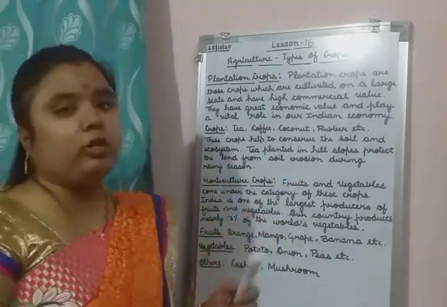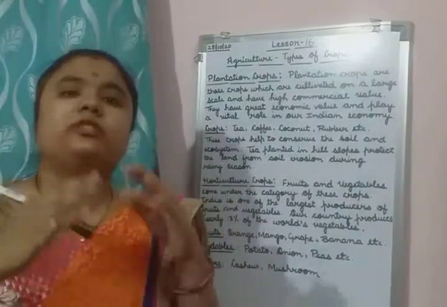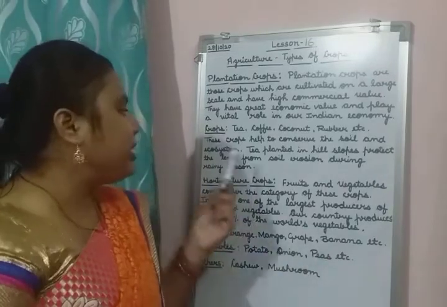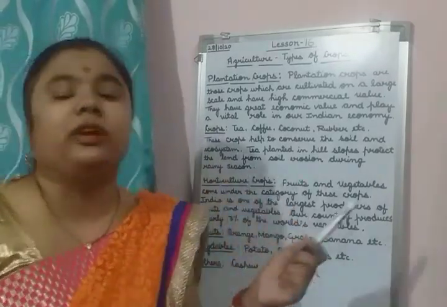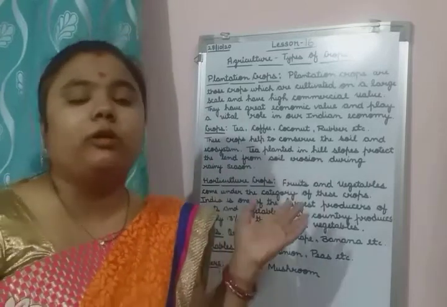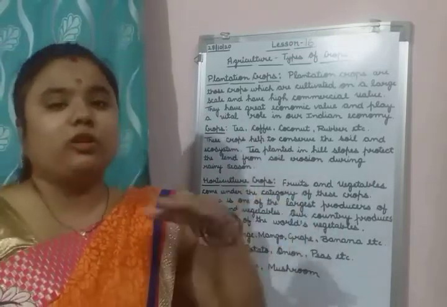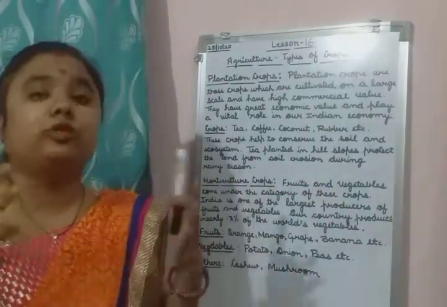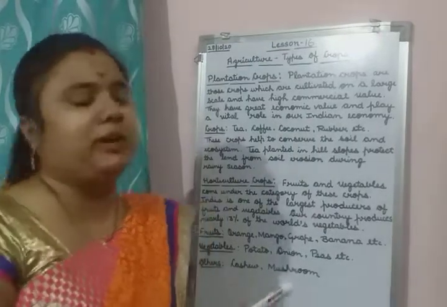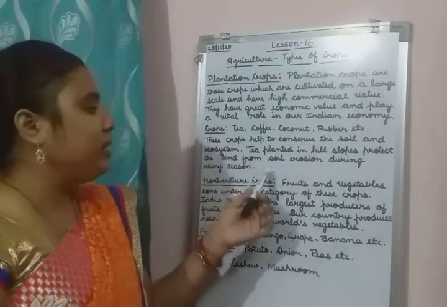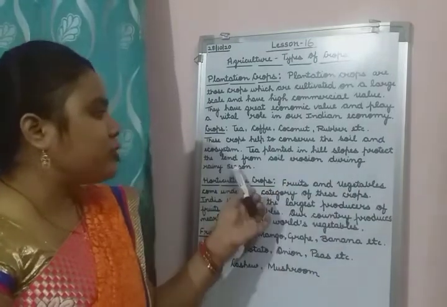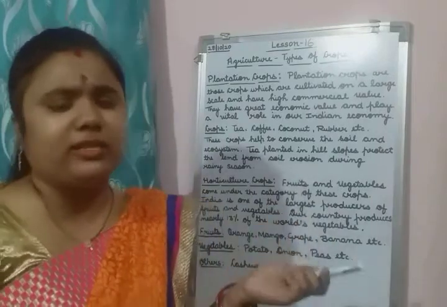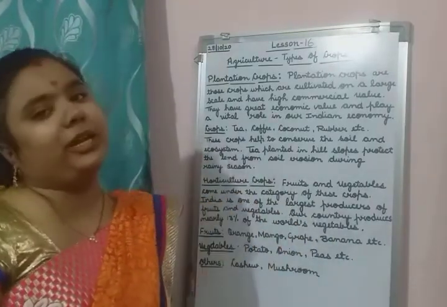Tea is planted on hill slopes, means on the mountains. What they are doing is protecting the land from soil erosion. In the previous chapter I told you about soil erosion. In soil erosion, the upper layer of the soil is damaged, and because of that so many floods and so many problems come. So they help to protect the soil from soil erosion during the rainy season, when soil erosion happens in the mountains.